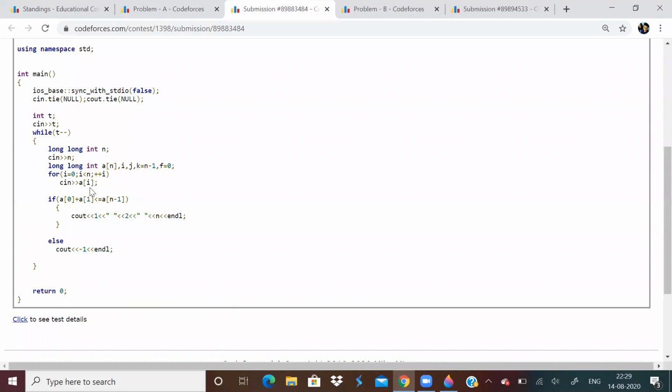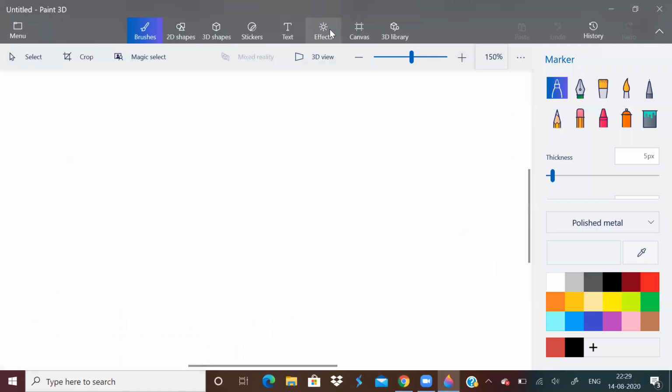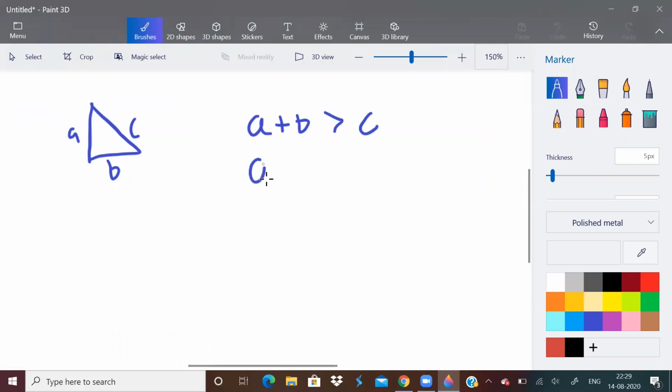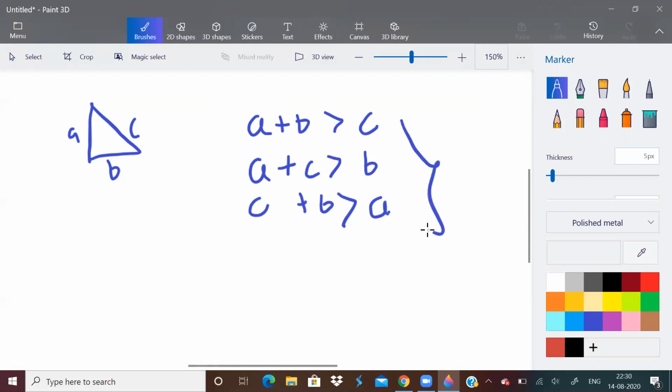See, basically the property of a triangle is, suppose let's name the sides A, B, C, the property of a triangle: A plus B should be greater than C, A plus C should be greater than B, and C plus B should be greater than A. Sum of any two sides should be greater than the third side.